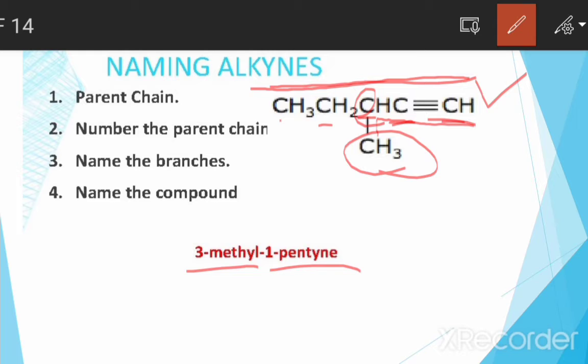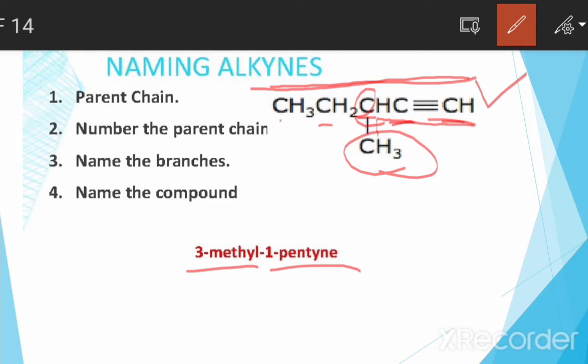So the basic rule is to finalize the parent chain that has the triple bond, which may or may not be the longest chain. We number the parent chain so that the carbon atom with the triple bond gets the least number.